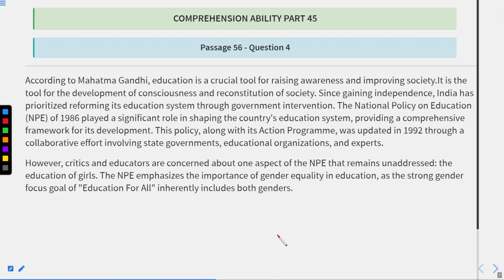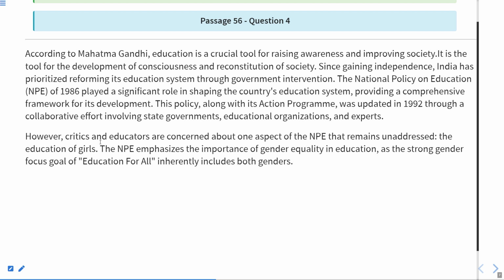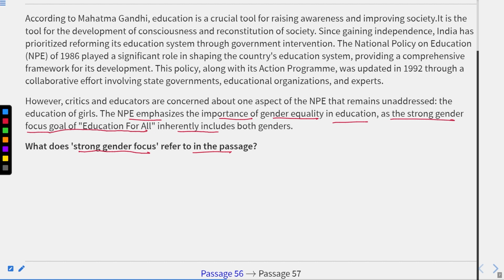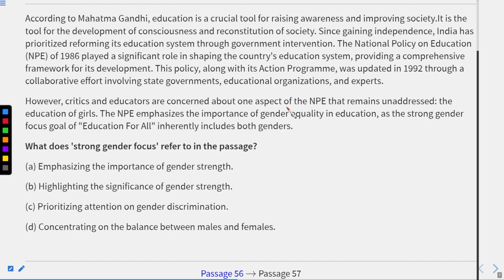Now let us move to the next question, and the next question is, what does strong gender focus refer to in the passage? Now, first of all, let us see where this strong gender focus is written in the passage. And if you see the second paragraph, it is written, the NPE emphasizes the importance of gender equality in education, as the strong gender focused goal of education for all inherently include both the genders. Now, let us see the options.